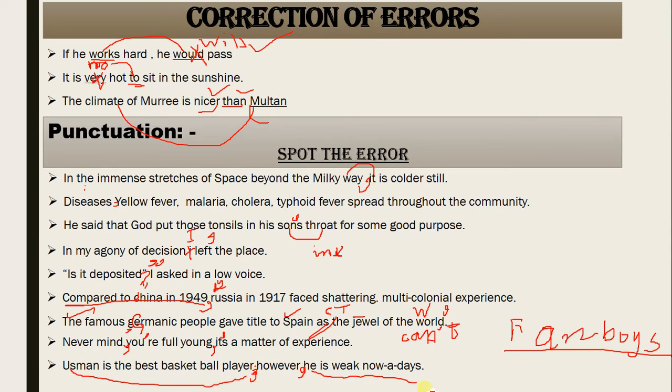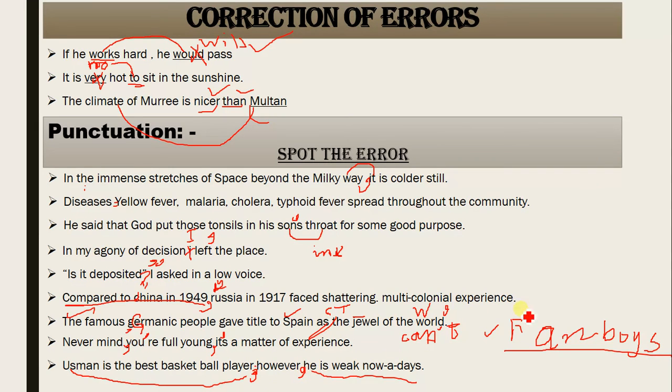So one thing more. First of all, let me make it clear again. To join two independent sentences, or to join compound structures, compound sentences, first of all go for the use of fanboys. Then if not fanboys, go for the use of semicolon plus transition word plus comma.